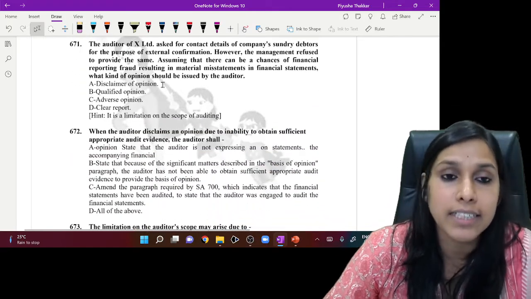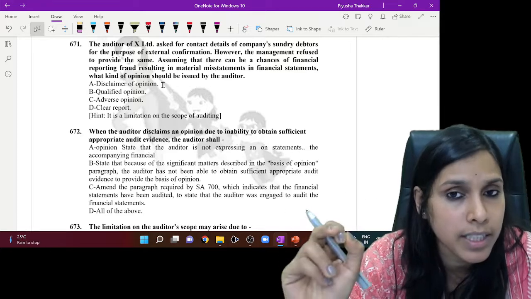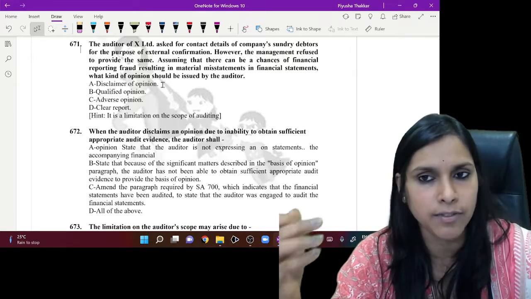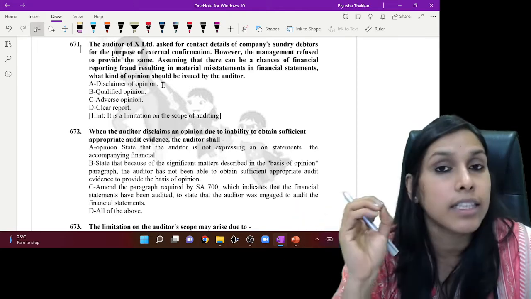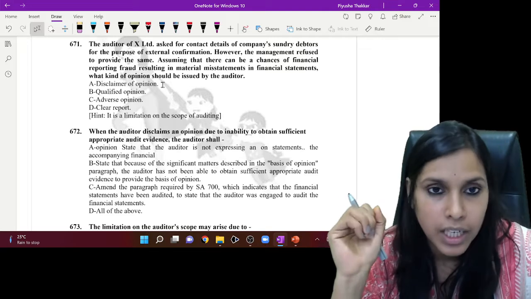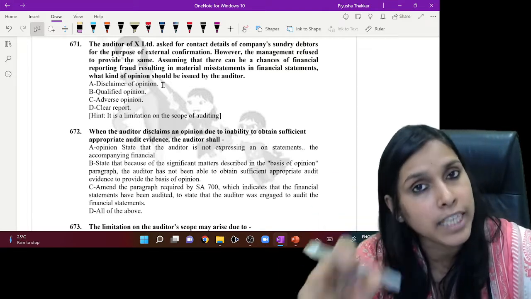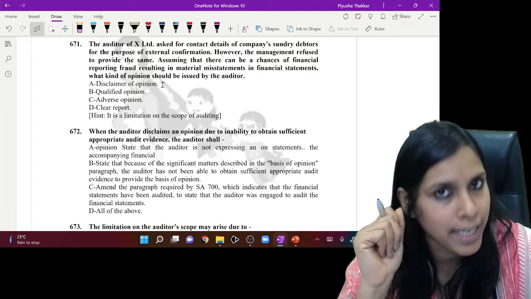Now, under section 671, again a case study has been given to us. The auditor of X Limited asked for contact details of the company's sundry debtors. Now, whenever any detail is asked by the auditor, all the information and all the explanation needs to be provided to the auditor. Here management was under the obligation of providing the contact details. Let's see what the management did.